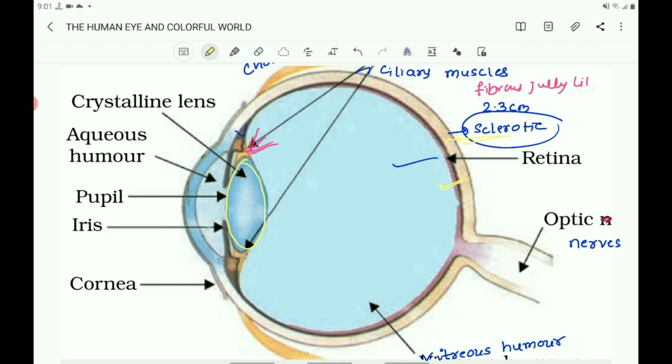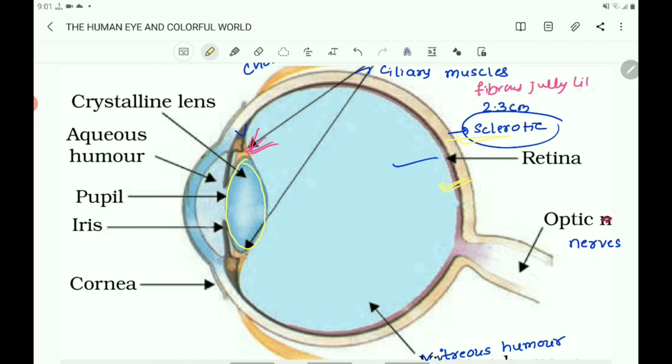This ability of the eye lens to change its focal length is called accommodation. This enables the eye lens to focus the image of the object at different distances on the retina of the eye. You know that the retina acts as a screen. Always the image of the object falls on the retina.